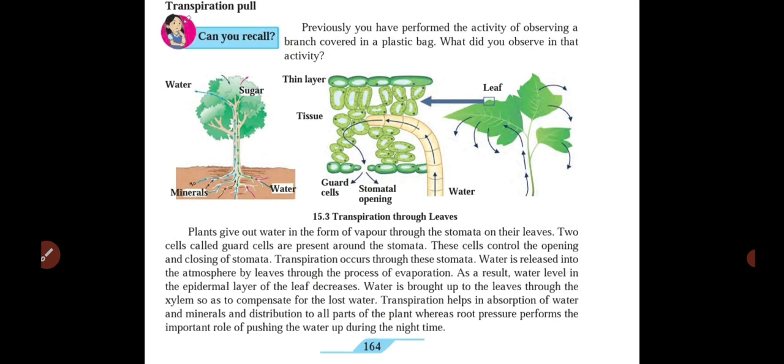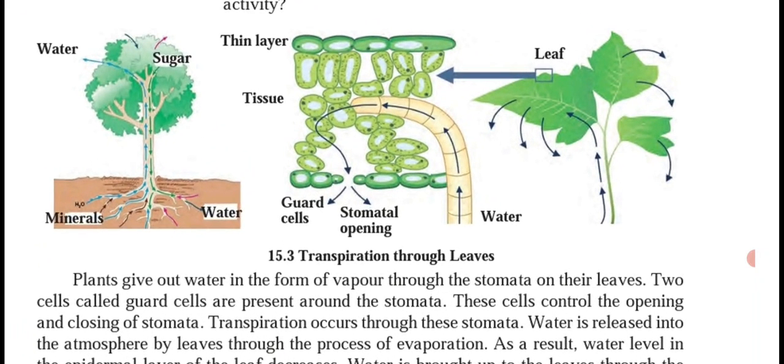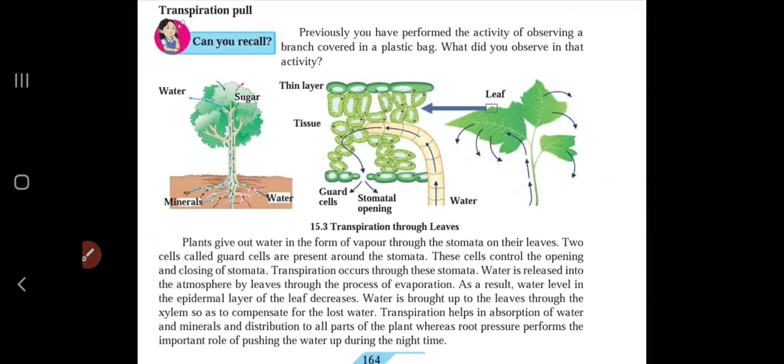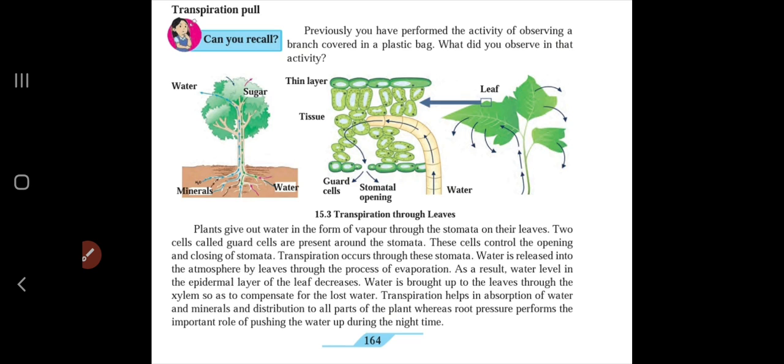Here the important part, can you see over the leaf surface? There are small openings called stomata. This stomatal opening helps water to be lost from the plant body. So the plant gives out water in the form of vapor through stomata on its leaves. There are two cells, guard cells, which are present around the stomata, and these cells control the opening and closing of stomata. Transpiration occurs through these stomata.